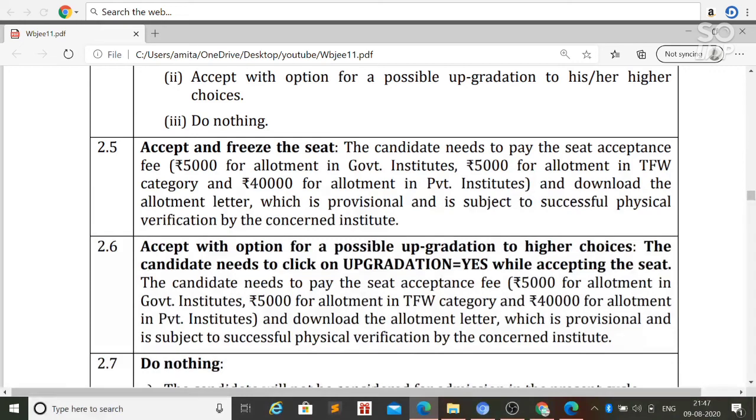That means if you got a government college, you have to pay 5,000 to accept the allotted college, and if you belong to the PFW category, you have to pay also 5,000, and if you get a private institute, you will have to pay 40,000 to accept the allotted college.